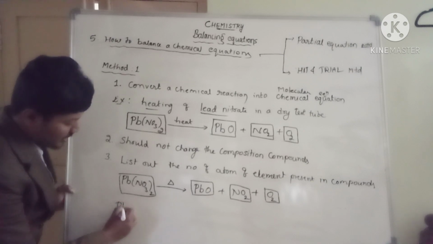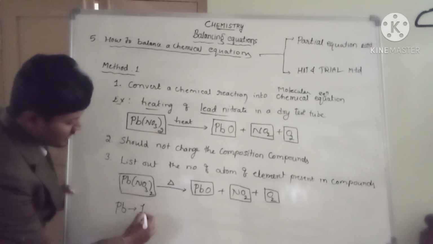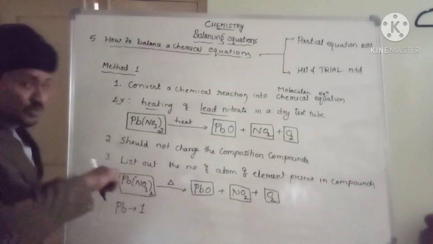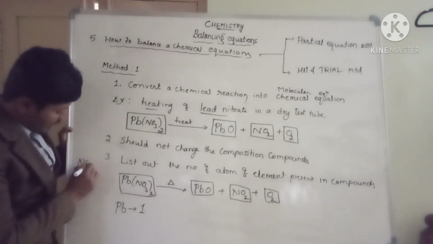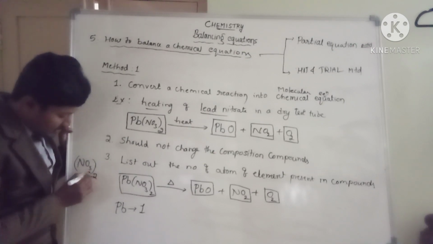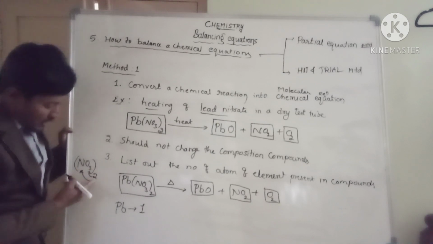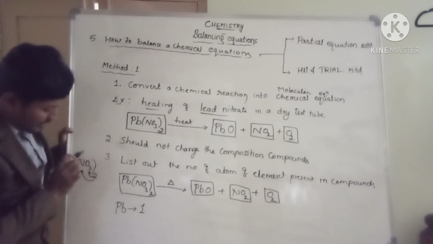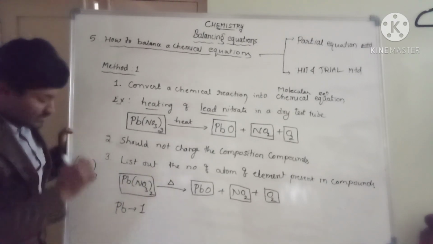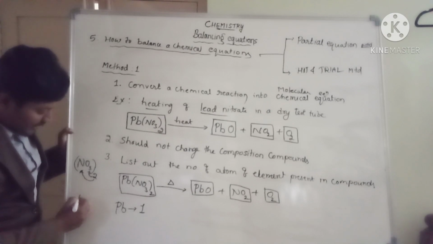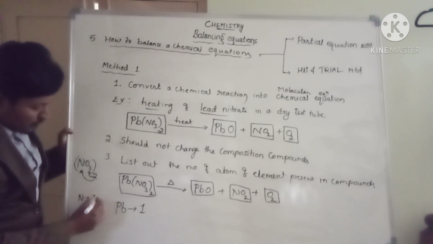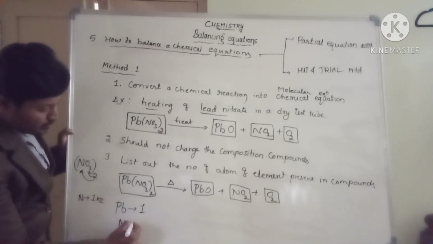So lead, how many leads are there? Pb is one atom. Lead nitrate is composed of one atom of lead. And look at here, NO3 twice is there. If NO3 twice is there, this 2 multiplies the oxygen number as well as the nitrogen number. How many oxygens are there here? 3 are there. Already in the nitrate ion 3 oxygens are there. And outside of the bracket 2 is there. That 2 multiplies the 3. And nitrogen, 1 atom is there. That 1 multiplies the 2. So nitrogen becomes 2. 1 into 2 is 2.